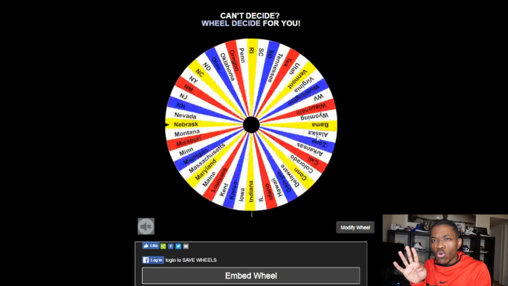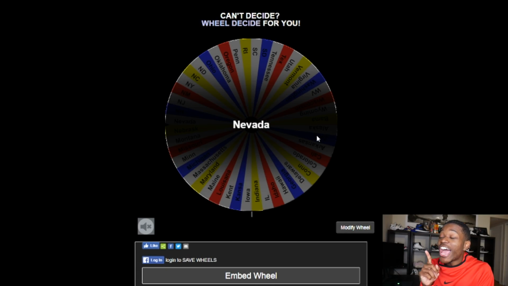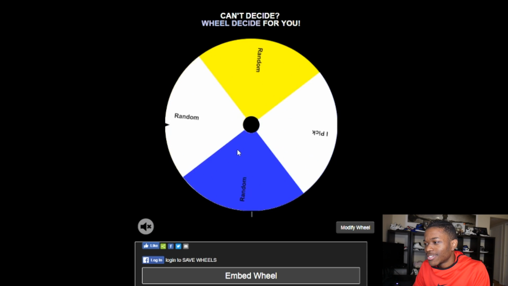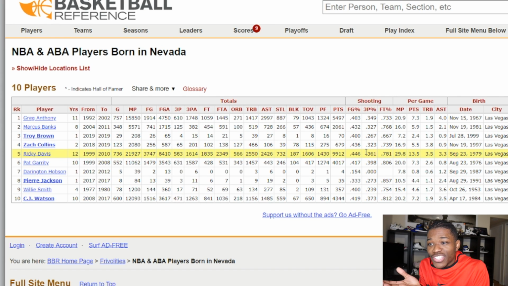Spin number 4. I think we're doing 13 or 14 total, so keep that in mind as we get Nevada. There's got to be some players from Vegas, right? It is random. So this is another situation where the state doesn't have much going on. Of course, you're going to have a lot of players from California, New York, DC. So there's really 51 on here. I know Washington, D.C. is not officially a state, but there's players like Kevin Durant that come from DC. I can't leave Kevin Durant off the list. So it's actually 51 options to spin on the wheel, but only 4 here.